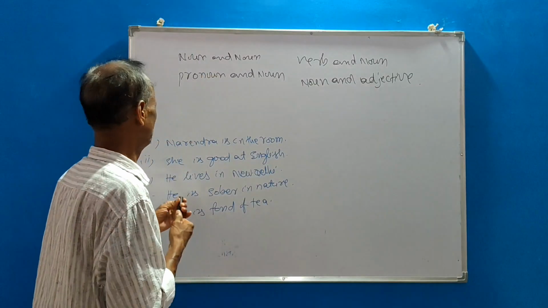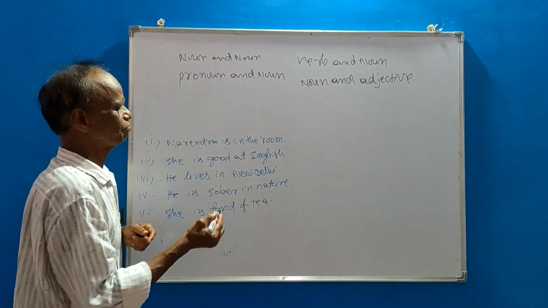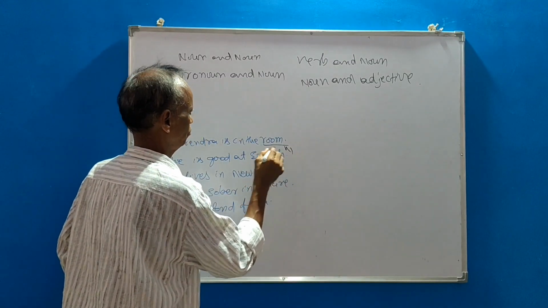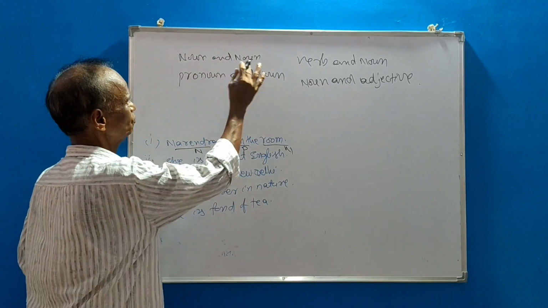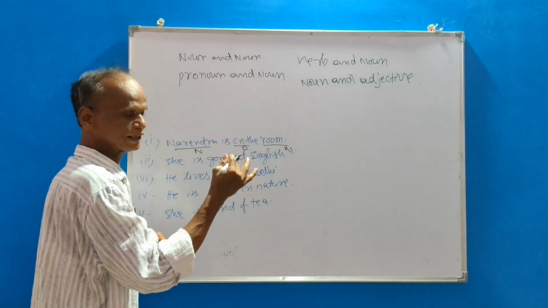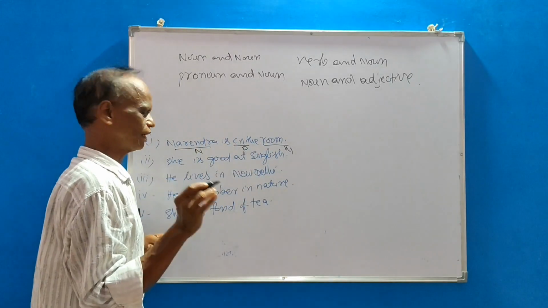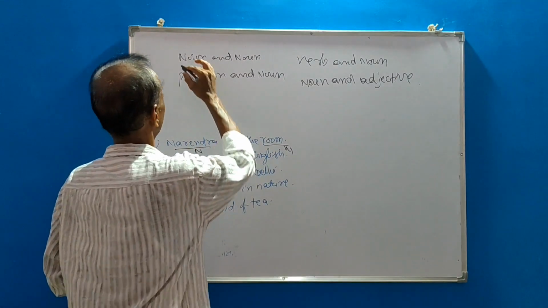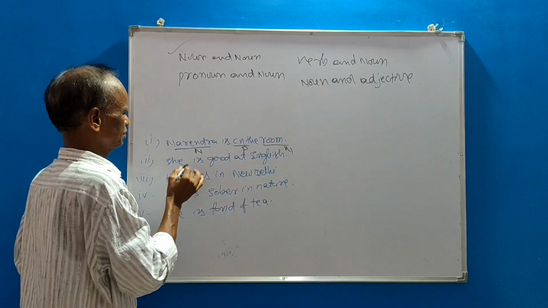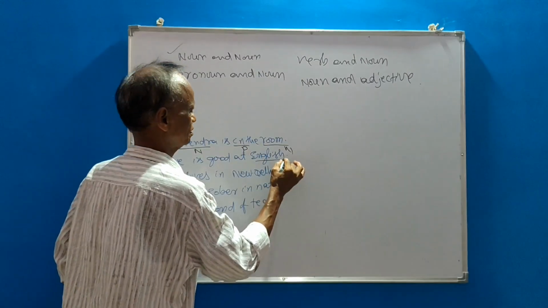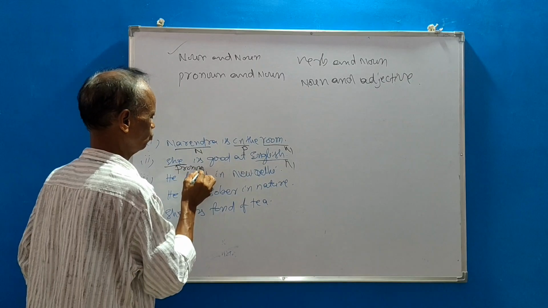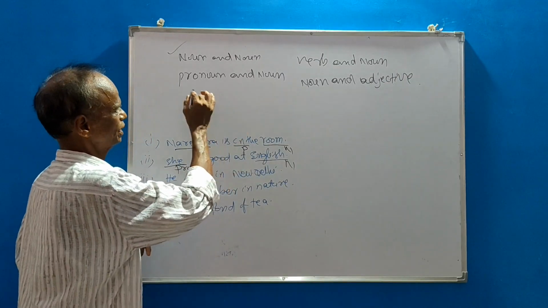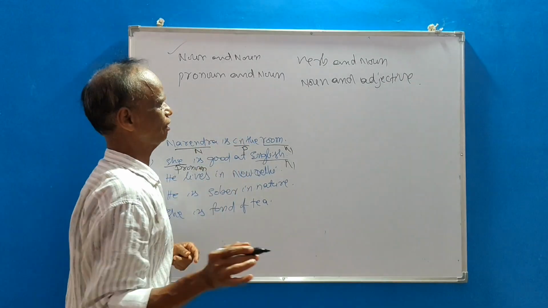For example, Narendra is in the room. Noun, preposition, noun. So noun and noun. It is a connector between noun and noun. Next. Pronoun and noun. She is good at English. Pronoun, noun. Okay. So it is a connector between pronoun and noun.